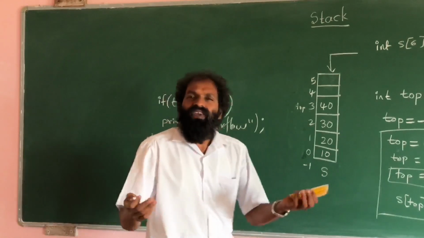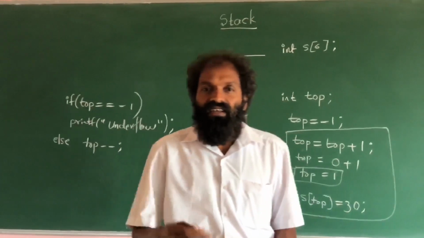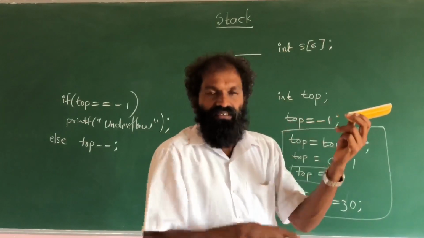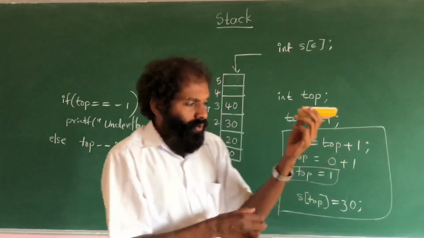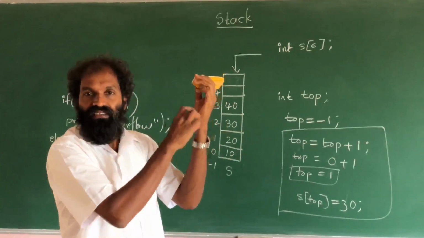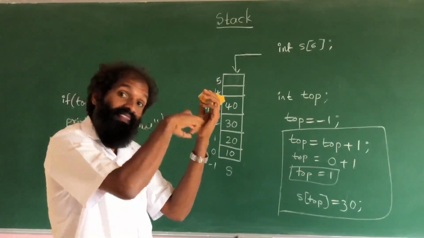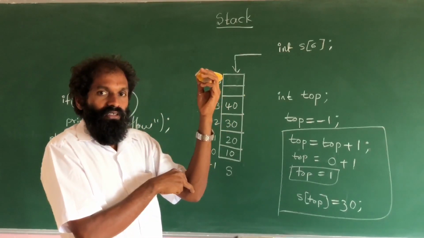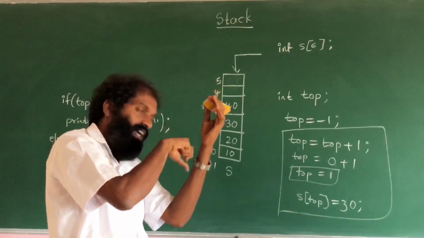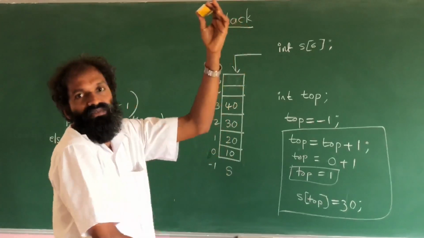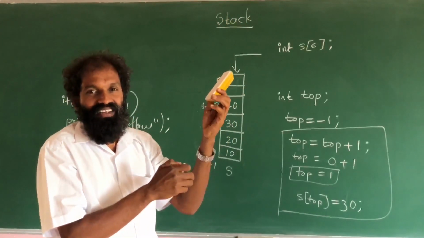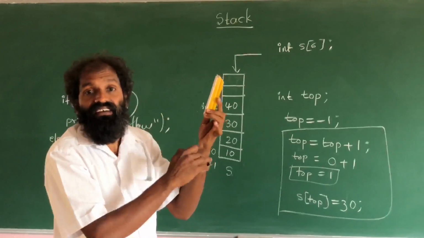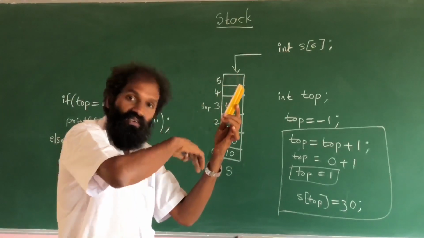See, a simple way we can tell. Girls wear bangles generally. They wear them one by one. So if they put 10 bangles, first we have to remove the 10th bangle, then the 9th bangle. Like that we have to remove. From where they put, from the same way we have to remove. They cannot remove from the other way. It is not possible. So, insertion and deletion are done from the same end. From where we put, from there only we have to remove.